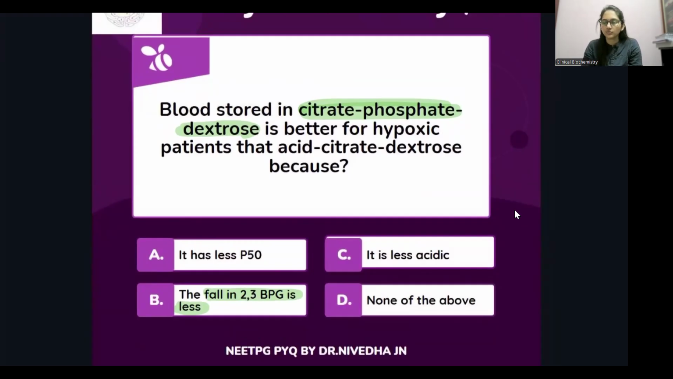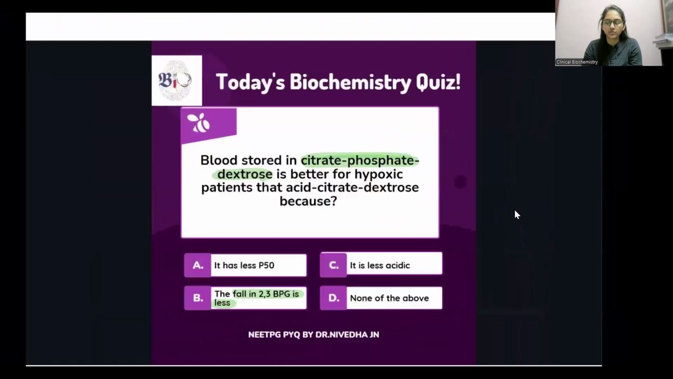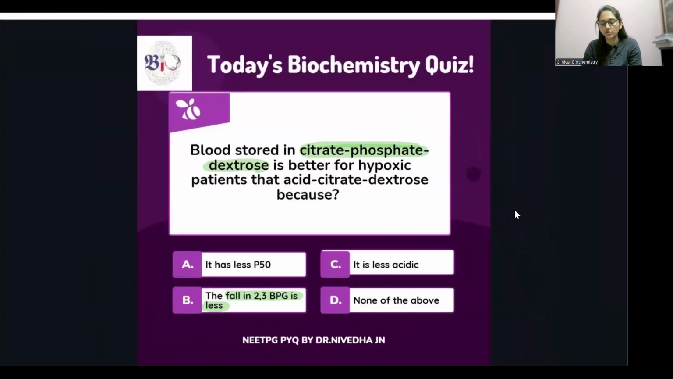But why do you need this 2,3-BPG? What is the function of 2,3-BPG? 2,3-BPG is 2,3-bisphosphoglycerate. It's a product of the Rapoport-Luebering shunt, and this happens only in the RBCs. So only in the RBCs is the Rapoport-Luebering shunt happening, and in this shunt, 2,3-BPG is a product.